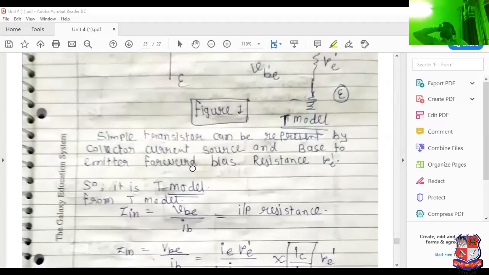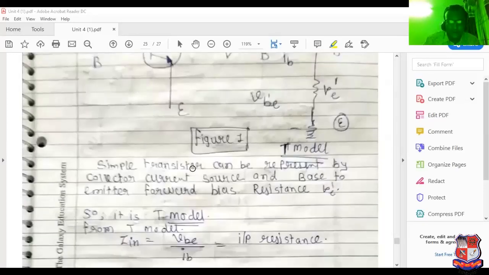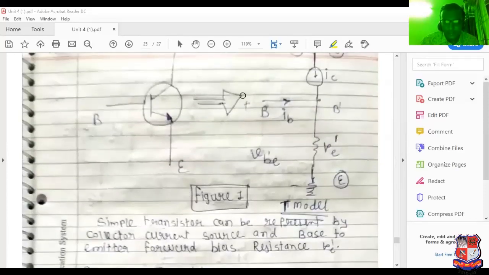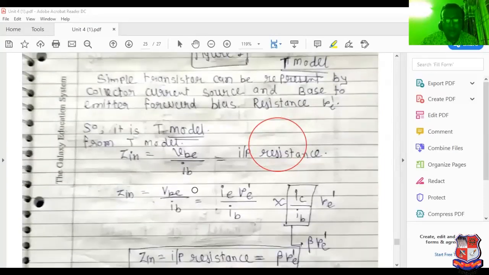Now from the T model, what is the analysis? Input resistance, looking from this terminal: VBE divided by IB. Why? Because resistance is equal to voltage divided by current. VBE is the voltage drop across the resistor, which is IE RE dash. So IE RE dash divided by IB.